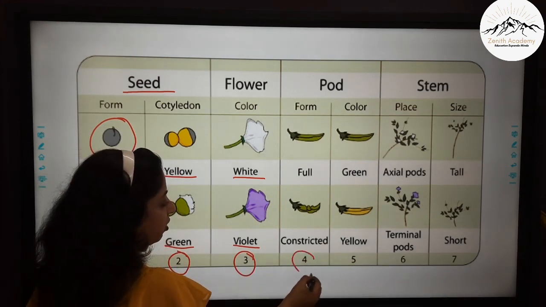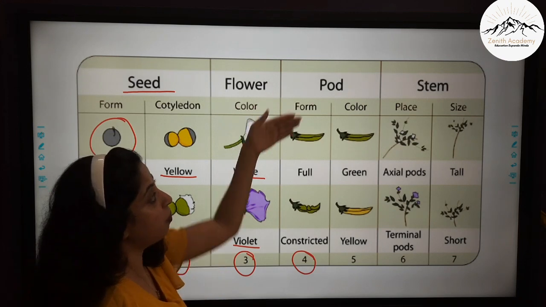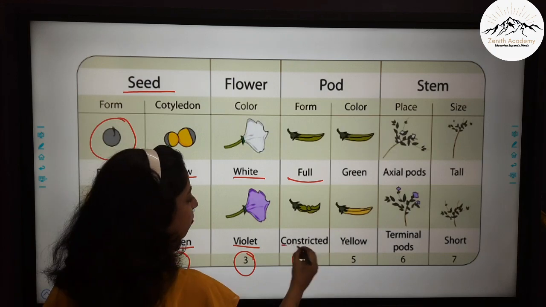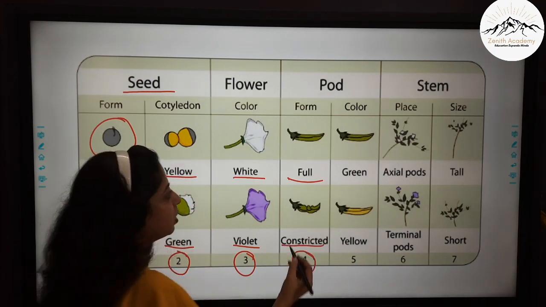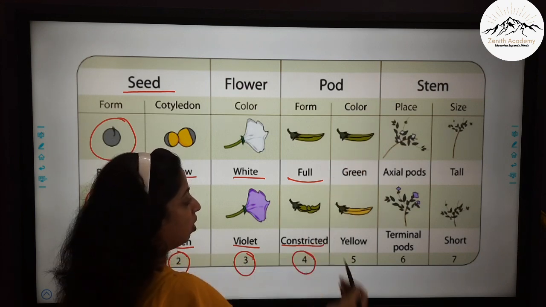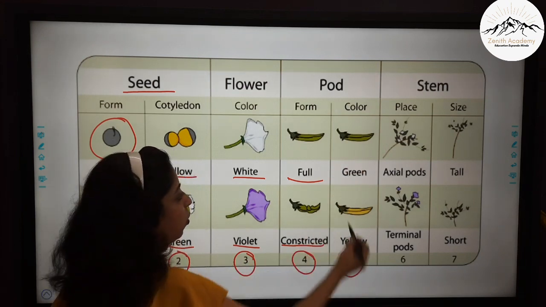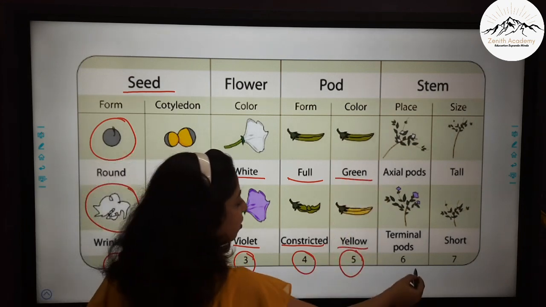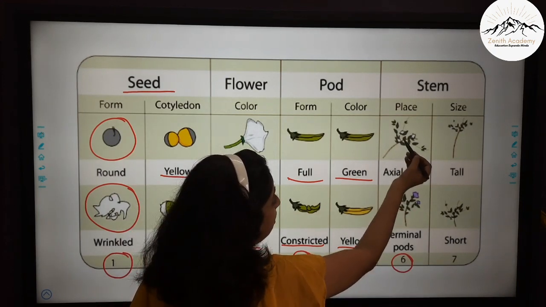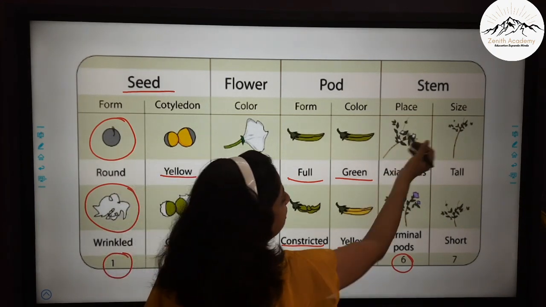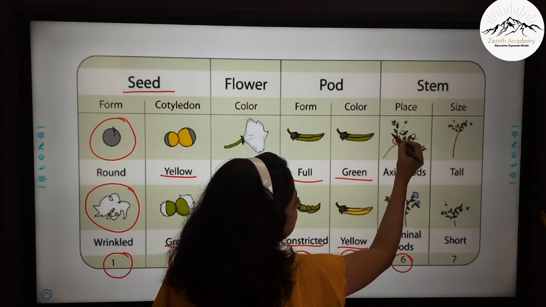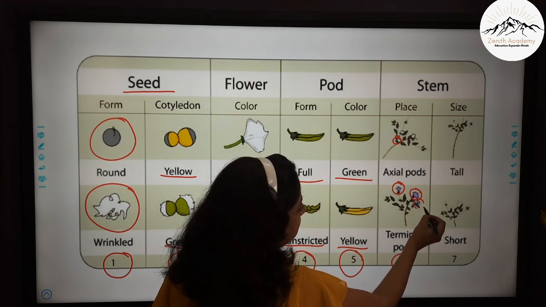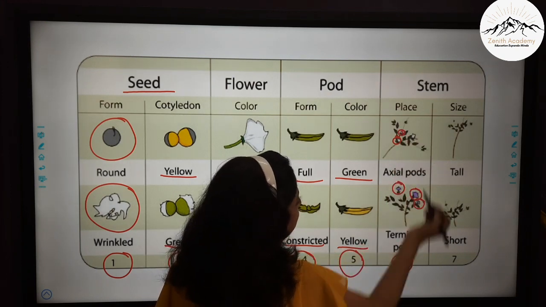Then the fourth characteristic that he studied was the shape of the pod. It can be a full, straight pod, or it can be a constricted pod. Smooth or constricted, you can say. Then the color of the pod was the fifth characteristic, which is that the pod can be green or the pod can be yellow. The sixth characteristic that he studied was the placement of the flowers. Here you can see the flowers are placed axially, whereas here they are terminal, at the end. Here they are at the end and here they are in between.